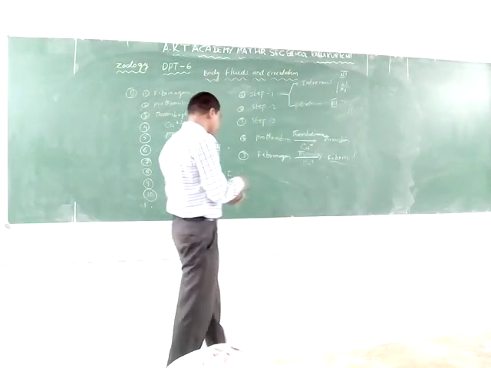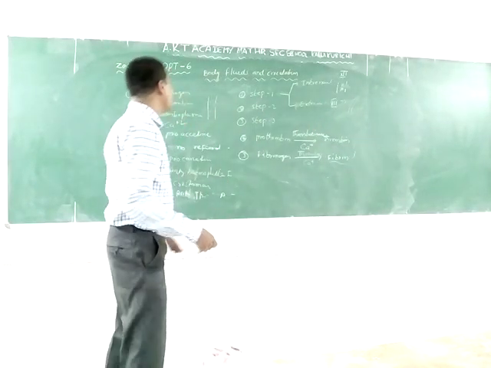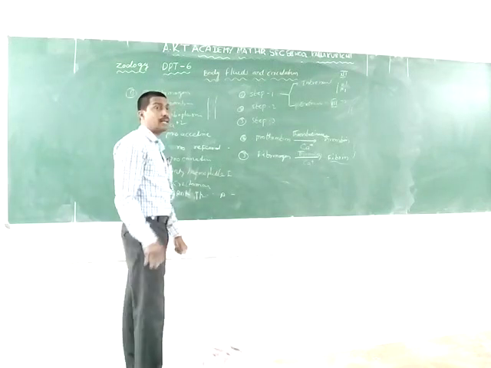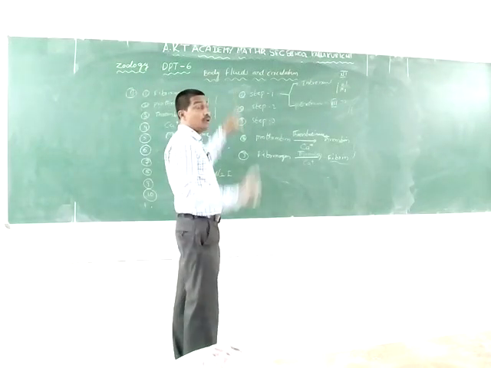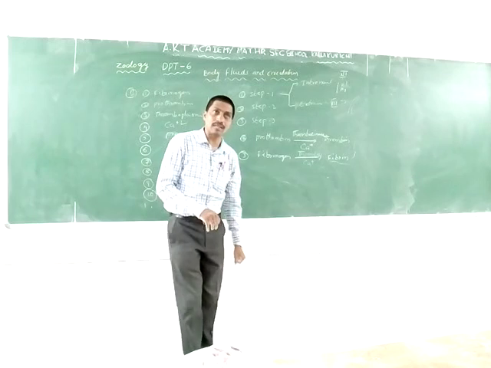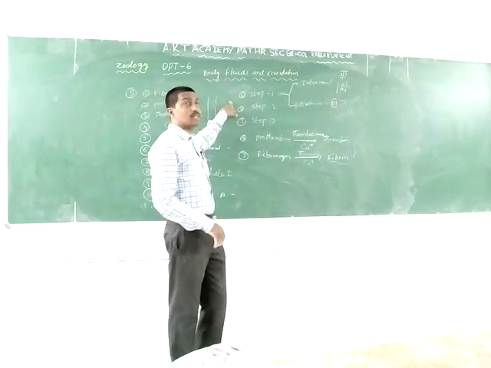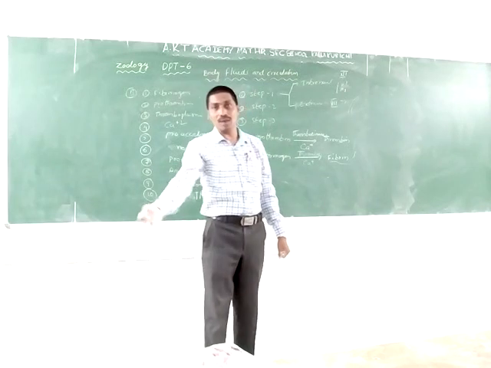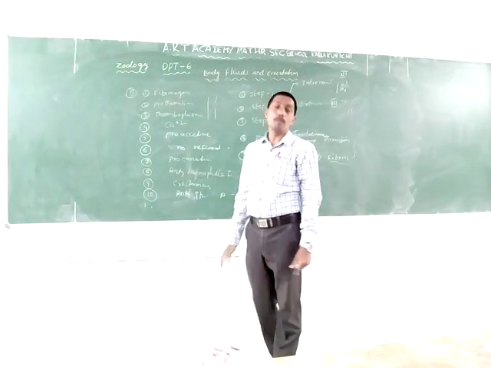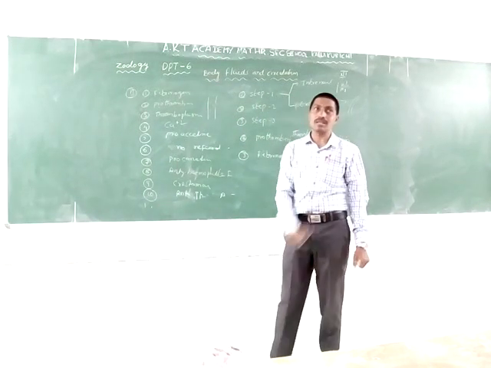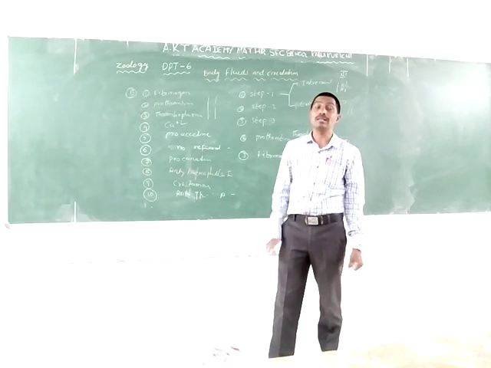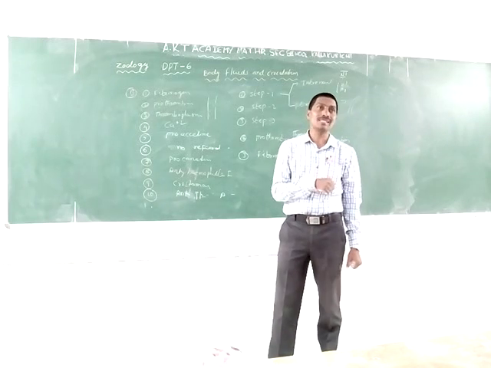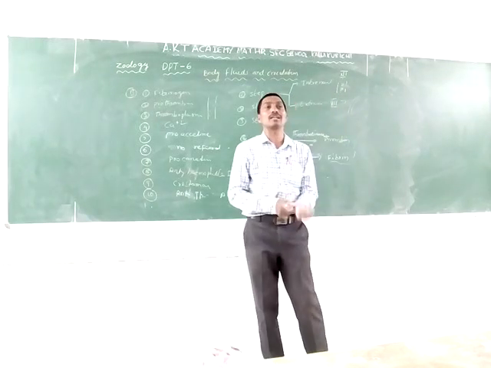The next one is blood circulation. Blood circulation is mainly of two types: open type circulation and closed type circulation. The open type circulation does not have blood vessels; blood flows from one chamber to another chamber. That is the open type circulatory system. In the closed type circulatory system, blood flows in the blood vessels.